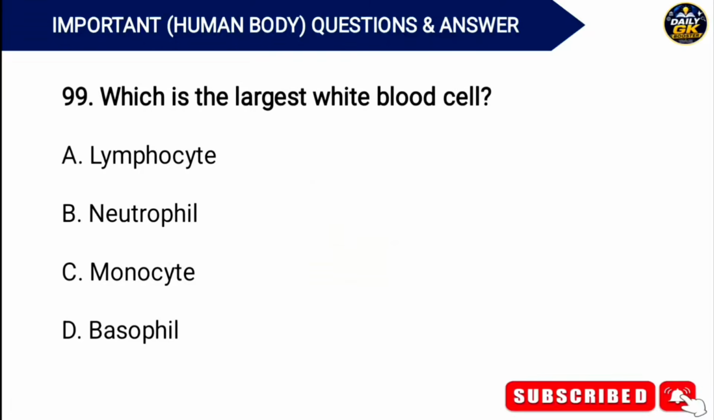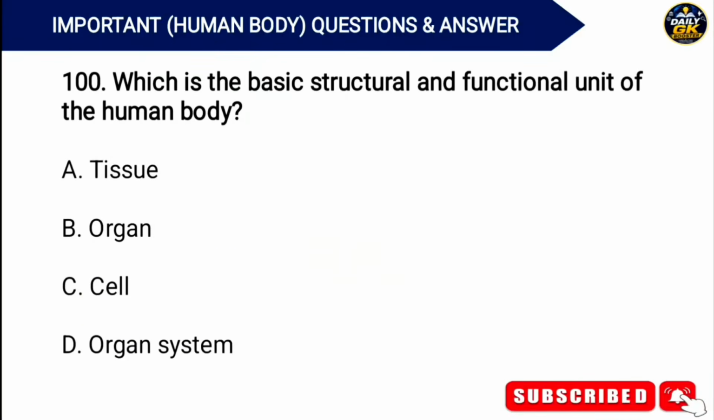Which is the largest white blood cell? Answer. Option C. Monocyte. Which is the basic structural and functional unit of the human body? Answer. Option C. Cell.